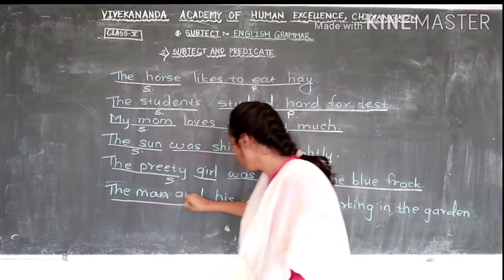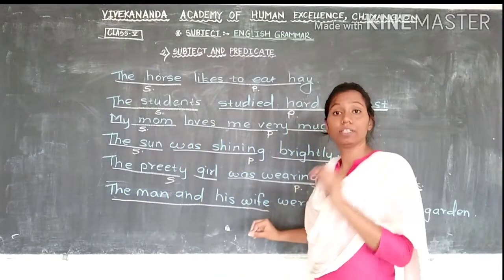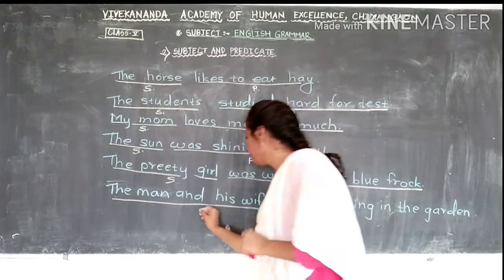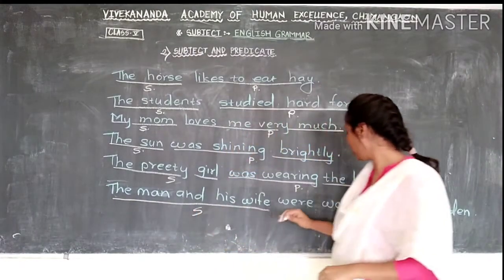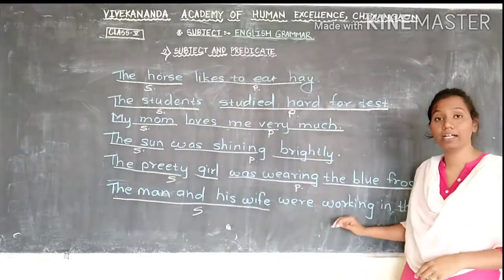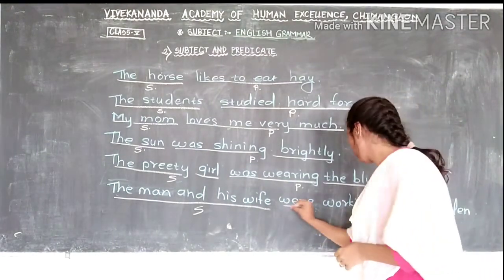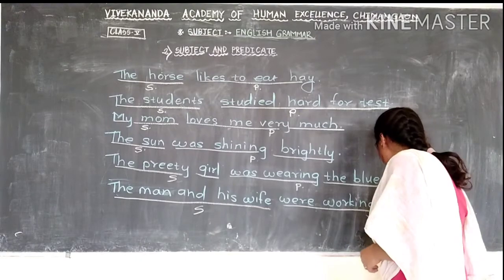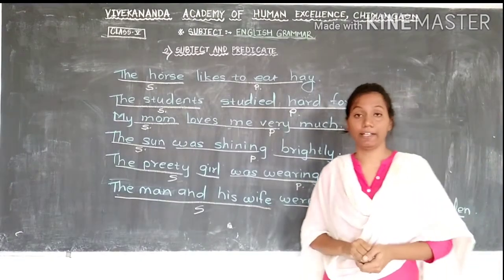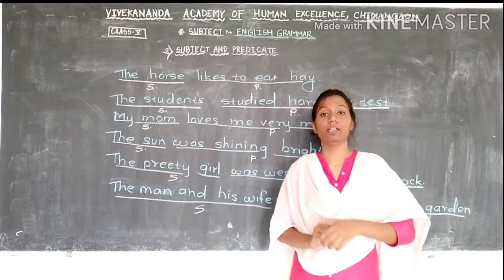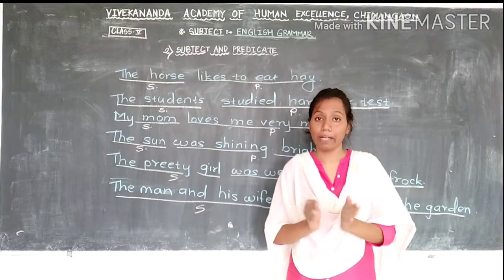The man and his wife. And the remaining, were working in the garden, this part will be the predicate. Were working in the garden. This is the predicate. So this way we learn about subject and predicate.